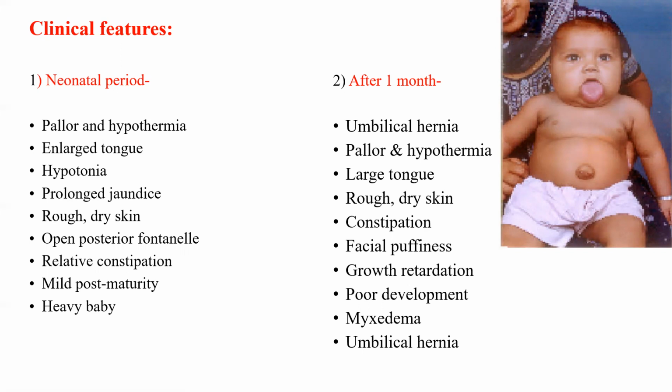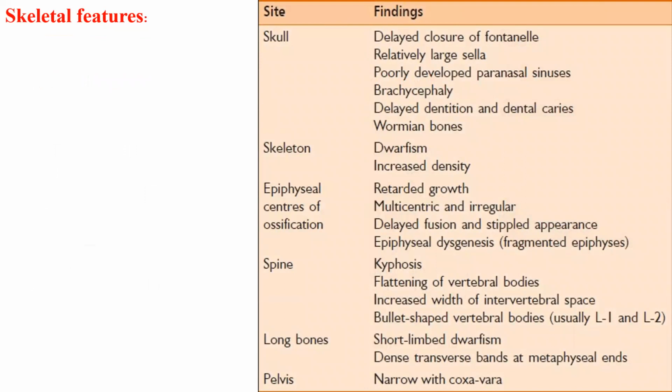Also, these features will carry on after 1 month of life, but some of them may be additional, like umbilical hernia; pallor and hypothermia will carry on. A large tongue which protrudes through the mouth is very diagnostic and characteristic of congenital hypothyroidism. Rough and dry skin. The baby will manifest constipation. There is facial puffiness. After 1 month, the child has growth retardation and poor development. He may develop myxedema and also typically has umbilical hernia after 1 month of age. These are the physical features.